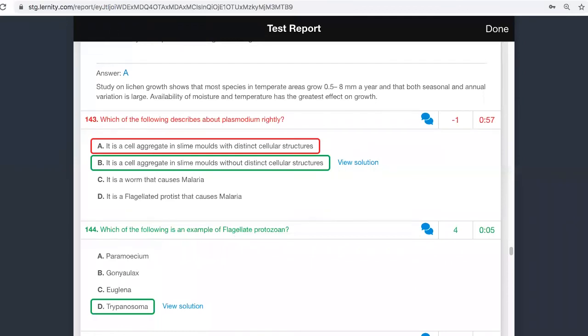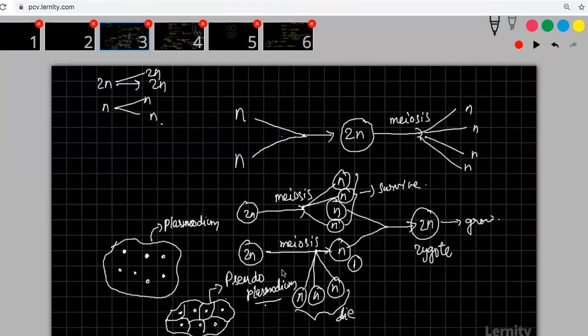Yes, Plasmodium is either cellular or acellular. If it is cellular, we call it as pseudoplasmodium. If it is acellular, we call it as plasmodium.